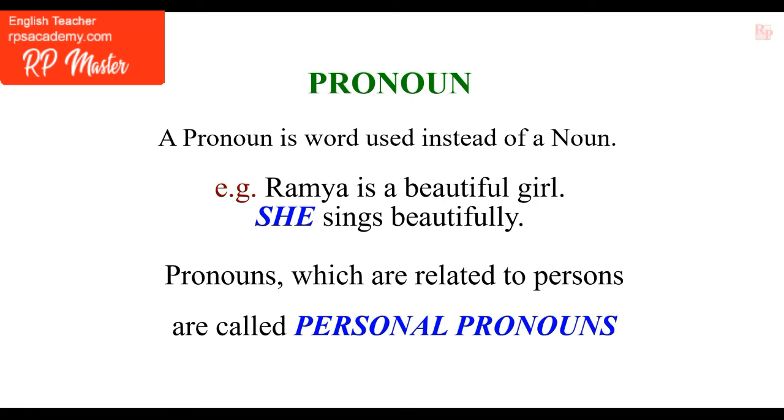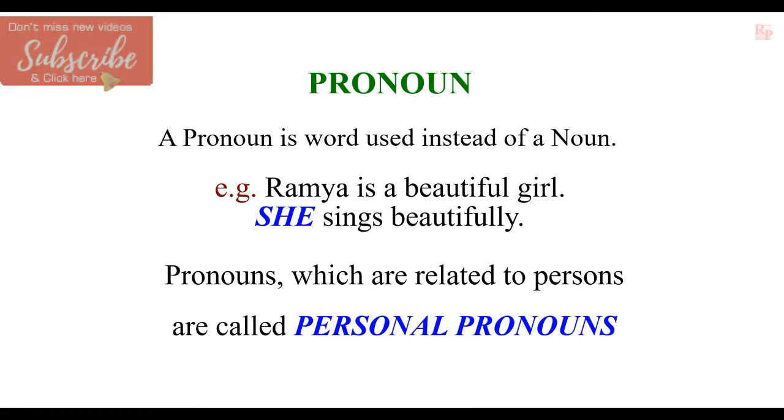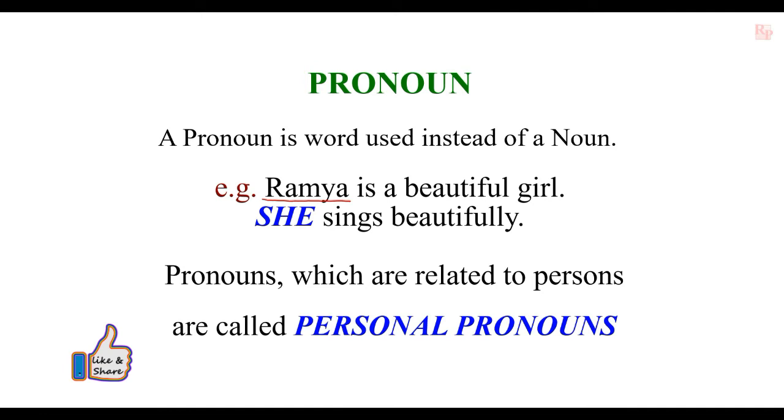A pronoun is a word used instead of a noun. For example, Ramya is a beautiful girl. She sings beautifully. In the previous video, we came to know that Ramya is a proper noun. Here, Ramya is a beautiful girl and she sings beautifully. This word she is used in the place of Ramya. Here, she is nothing but Ramya. That's why she is used instead of Ramya.